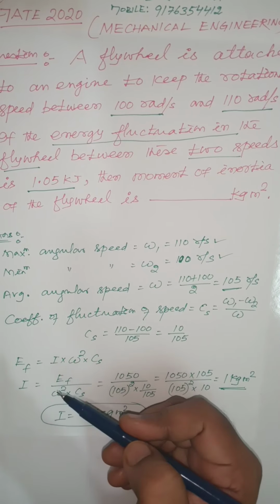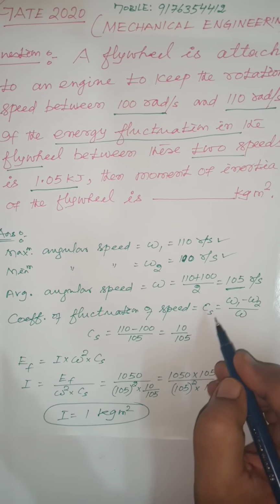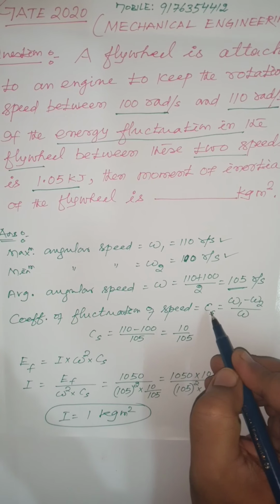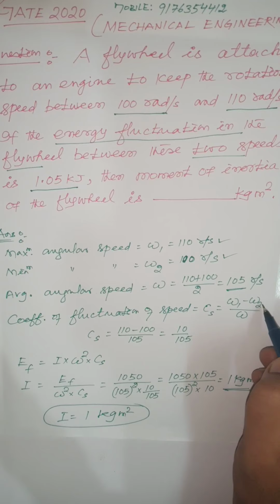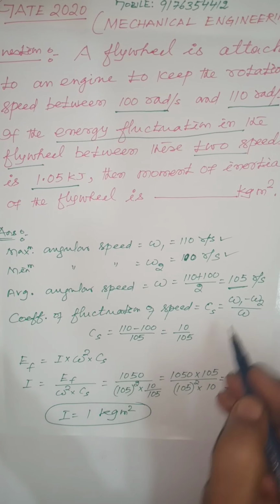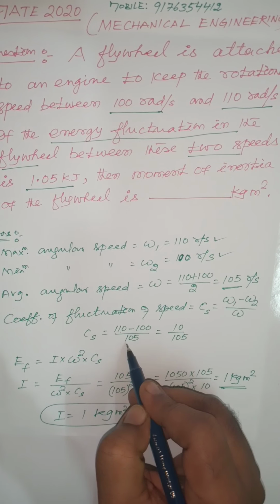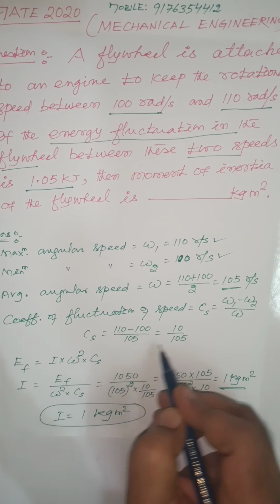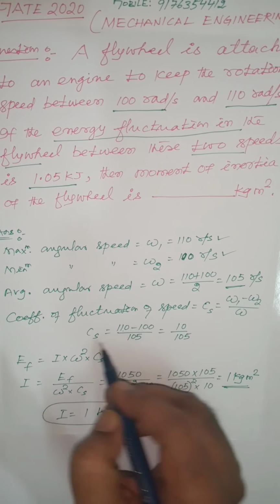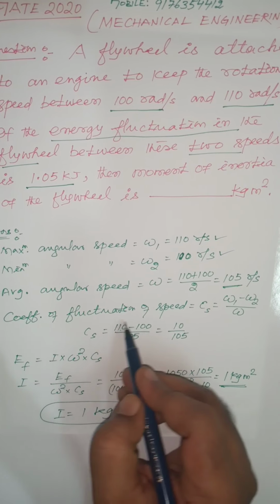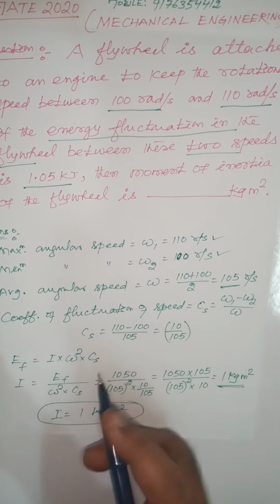Now we can find out the coefficient of fluctuation of speed of the engine. So coefficient of fluctuation of speed Cs is equal to omega 1 minus omega 2 divided by omega. If you put the values, 110 minus 100 divided by 105, the numerator is 10 divided by denominator 105. So Cs, coefficient of fluctuation of speed, is equal to 10 divided by 105. Let us keep it as usual.